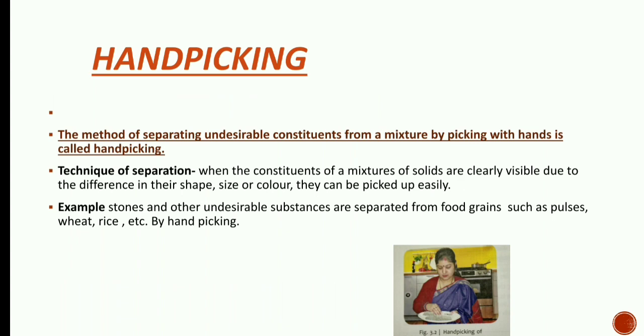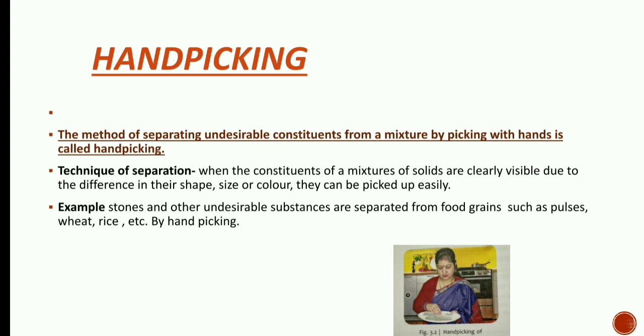First method or technique is hand picking. As the name suggests, the hand picking technique is simply separating the mixtures by picking by hand. So what is the definition? The method of separating undesirable constituents from a mixture by picking with hands is called hand picking.